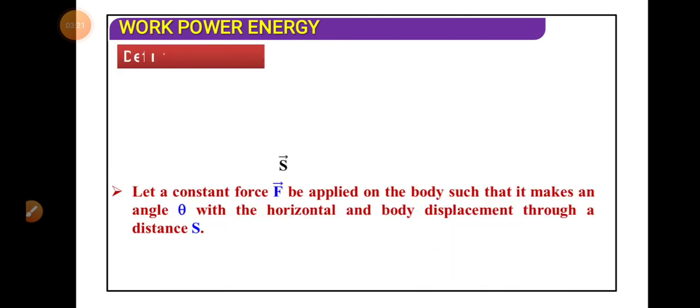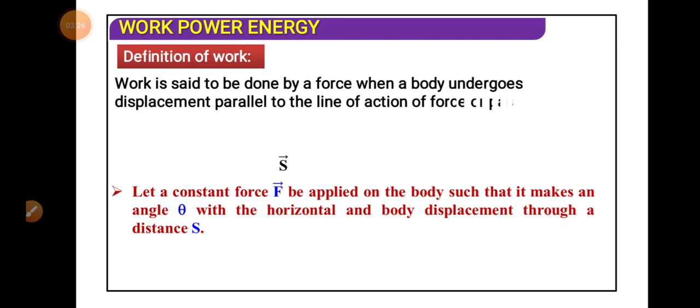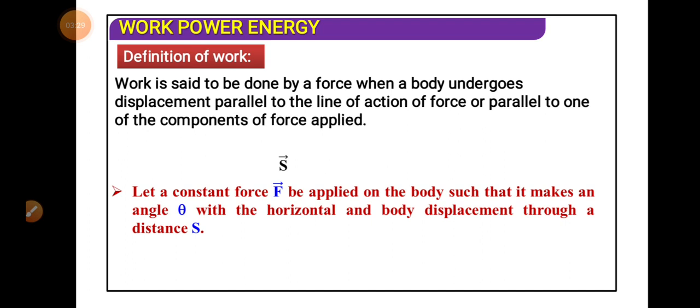So the definition of work: work is said to be done by a force when a body undergoes displacement parallel to the line of action of force, or parallel to one of the components of the force applied. So work done is equal to force into displacement, and this is the expression. Remember that force and displacement both are vector quantities, but work is a scalar quantity because the product here is the scalar product, and in a scalar product the result is a scalar. That's why it is known as scalar product. It is also known as dot product.